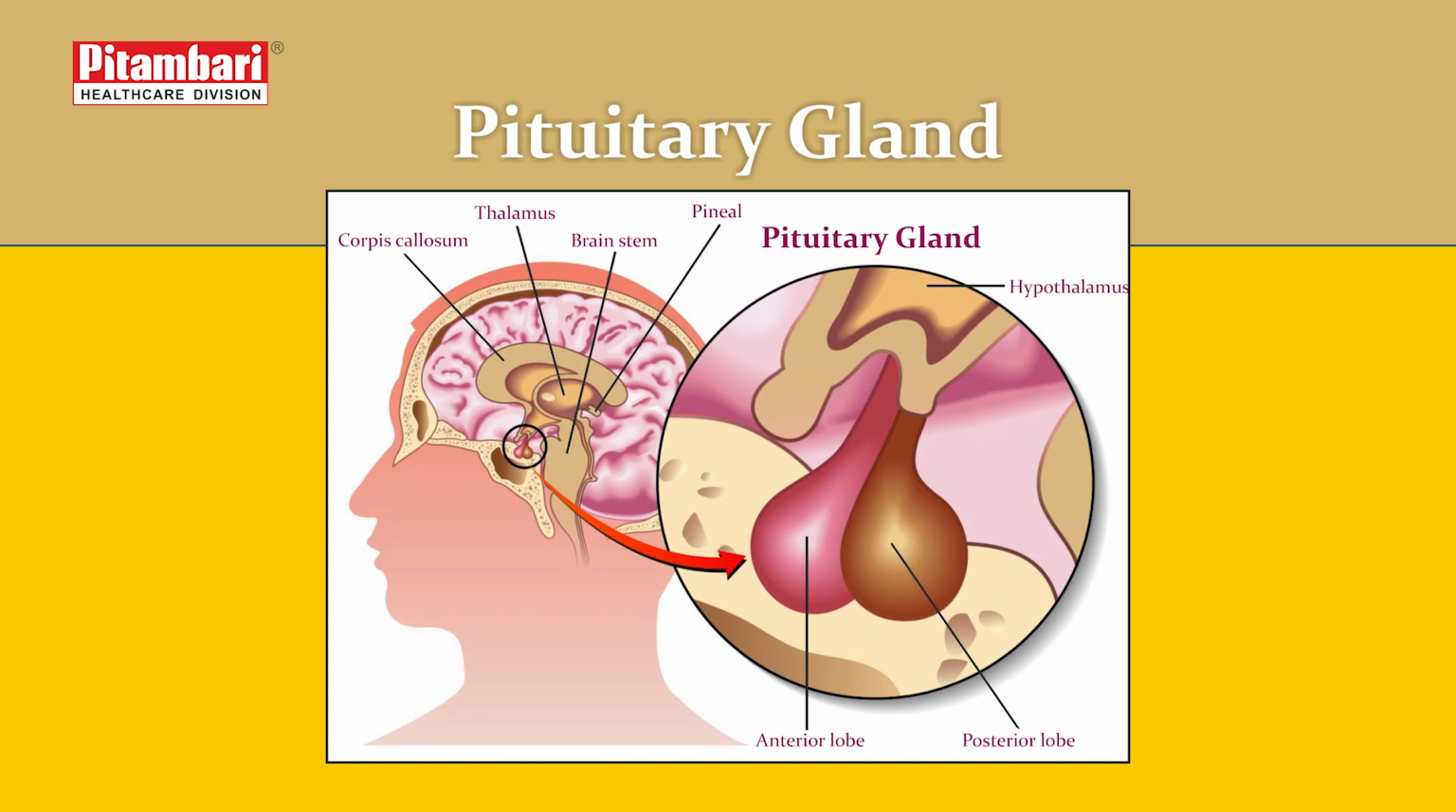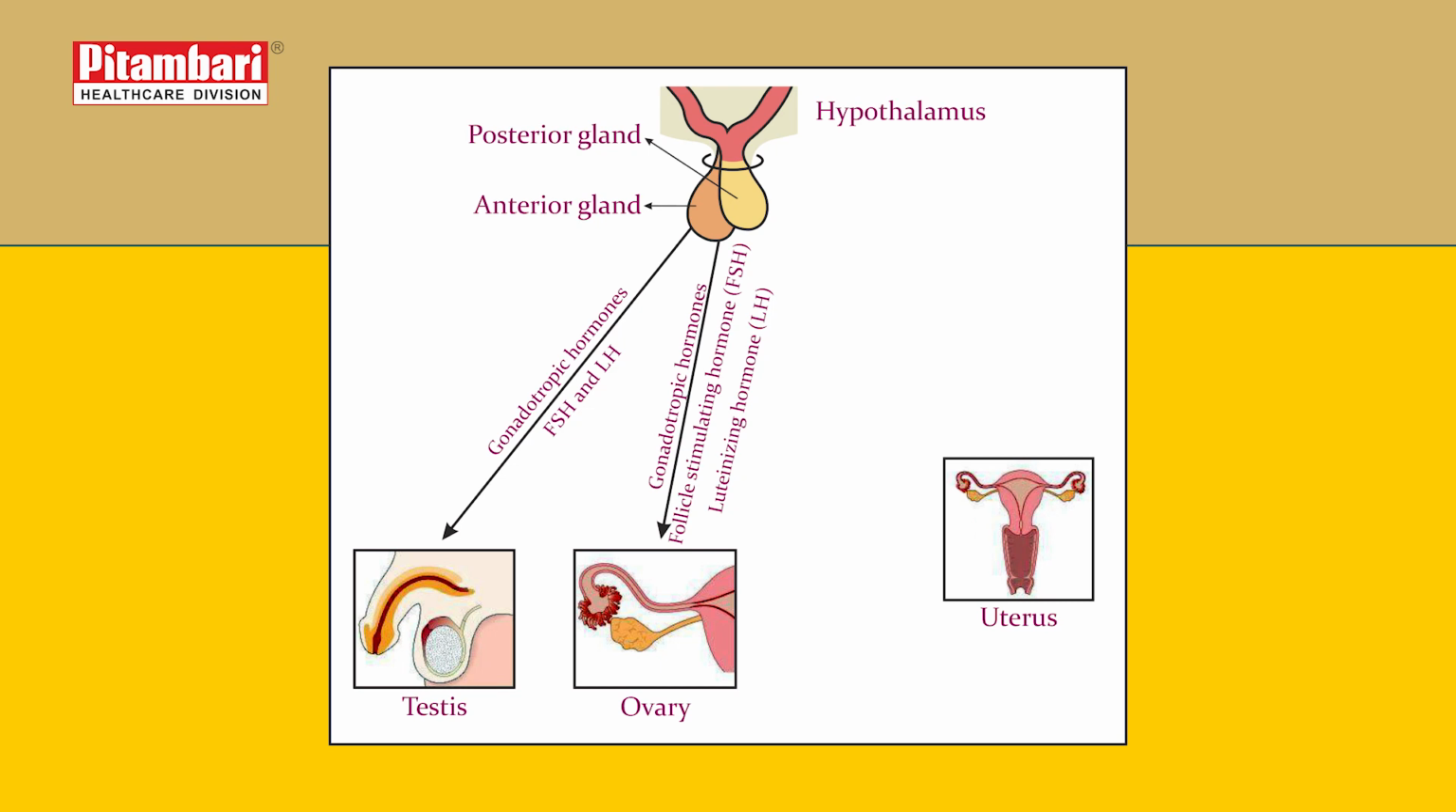An endocrine gland secretes the hormone into the bloodstream. To give you an example, the pituitary gland. The pituitary gland has two portions, anterior and posterior. Both secrete different types of hormones. For example, follicle stimulating hormone and luteinizing hormone are secreted by the anterior pituitary gland into the bloodstream, and these hormones reach the ovary to stimulate the process of folliculogenesis, or formation of an egg inside the ovary.